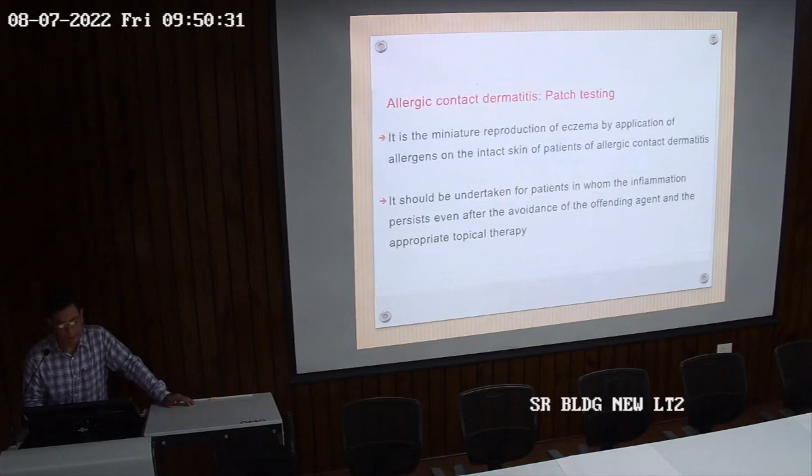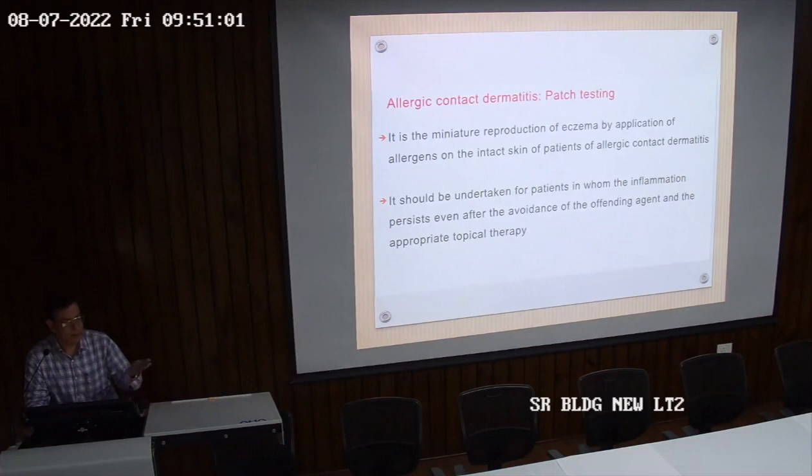So allergic contact dermatitis, the most important investigation that we do is the patch testing. We apply a patch, we have a series, Indian series is there, cosmetic series is there, footwear series is there, plant series is there. So if we find that patient is having allergic to certain plants, we have a plant series which we apply over the back, and then that is to be in place for 2 days. We remove after 2 days, and wherever there is eczema, we are able to find out which plant or which allergen is responsible for that.